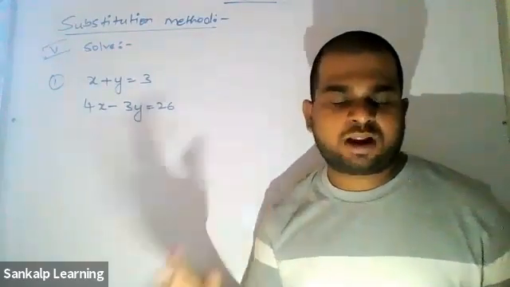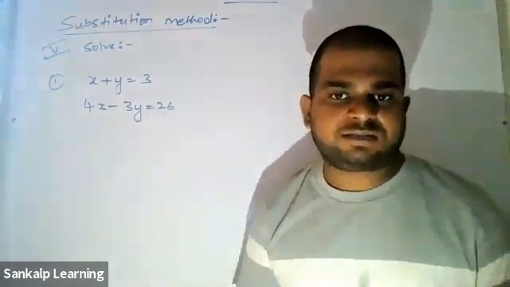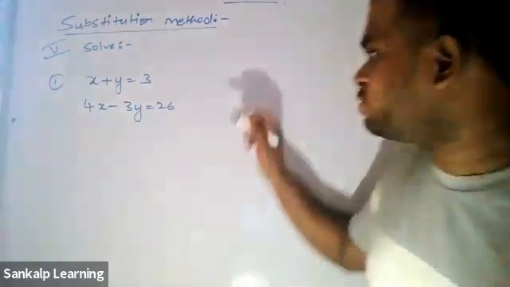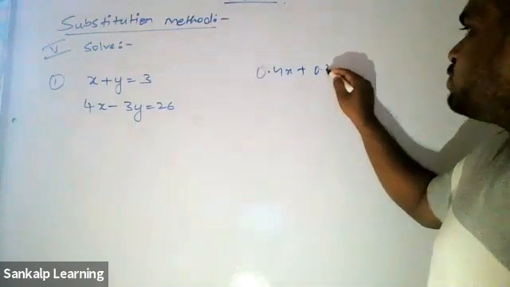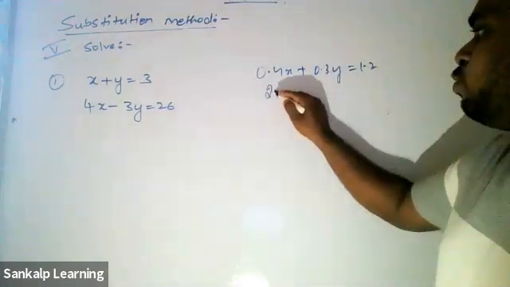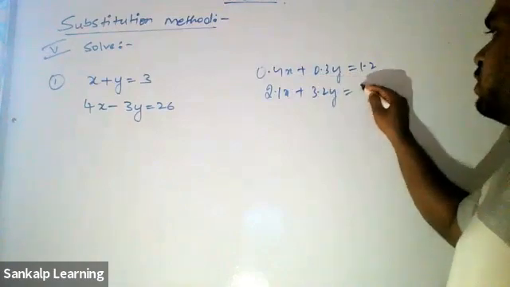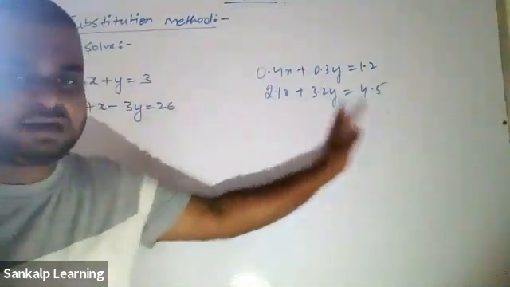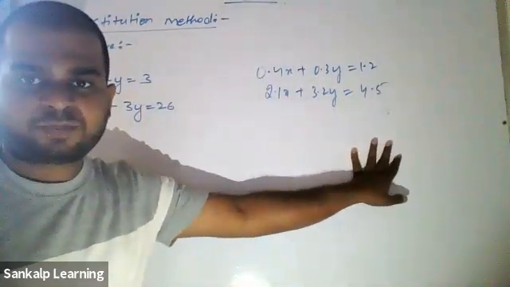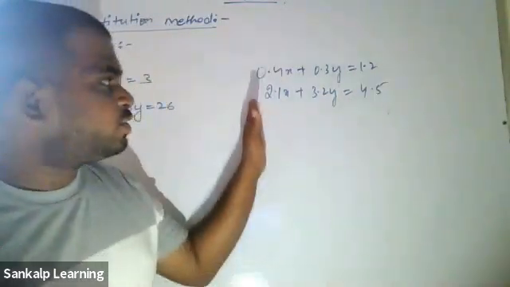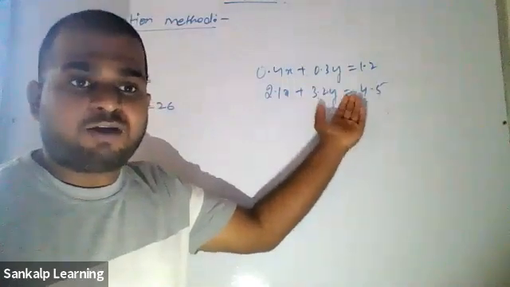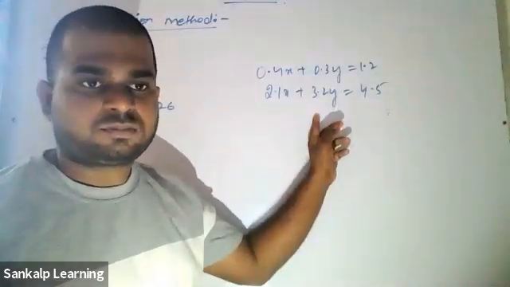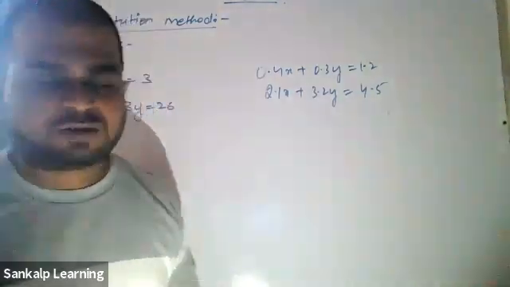Let it be substitution or elimination or cross multiplication, it should be integers. Why am I telling this? Certain questions can also be like this: 0.4x + 0.3y = 1.2, 2.1x + 3.2y = 4.5. Now here the coefficients a1, b1, c1, a2, b2, c2, are they integers? No, you don't have decimals in integers. So these do not belong to integers, which means we have to convert them into integers, then solve. That is what you have to observe. I'll teach you all those things.